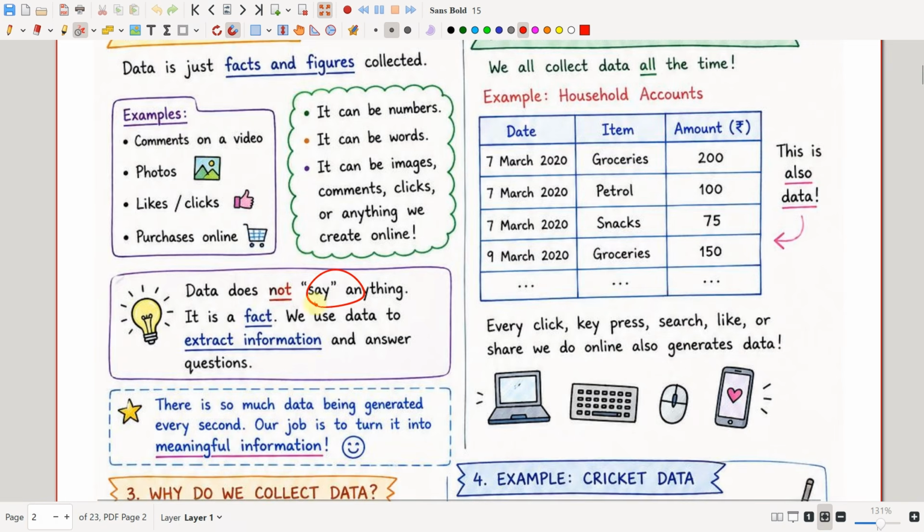Data does not say anything. It is just a fact. We are using this data. We are processing this data to extract information and answer questions. There is so much data being generated every second. Our job is to turn it into meaningful information.